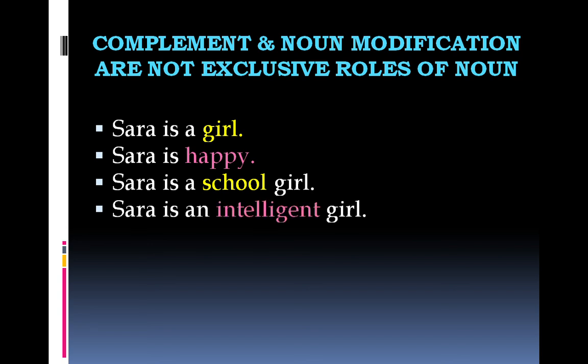Look at the next sentence. Sarah is an intelligent girl. Now we have replaced school with another word, intelligent, which is an adjective. Basically, noun modification is the basic role of adjectives, not of nouns. When nouns modify other nouns, they are not doing their own work. They are doing the work of adjectives. Noun modification, this function basically belongs to adjectives, not to nouns. So whenever nouns function as modifiers of other nouns, they are doing the job of another part of speech, adjective.